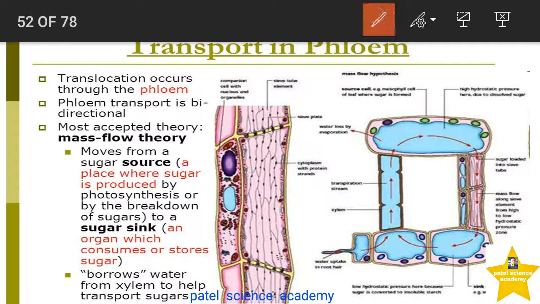It moves from a sugar source, the area where sugar is produced by photosynthesis or by the breaking down of sugar, to a sink area, meaning the movement of material from the source into the sink, an organ where consumption or storage of the sugar takes place. So this includes that point, and it borrows water from the xylem to help transport sugar.